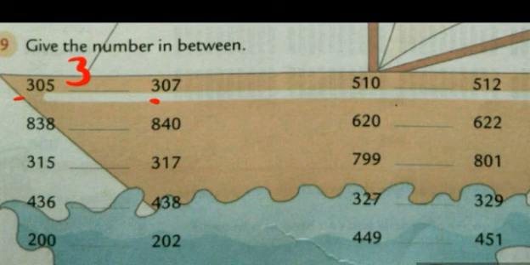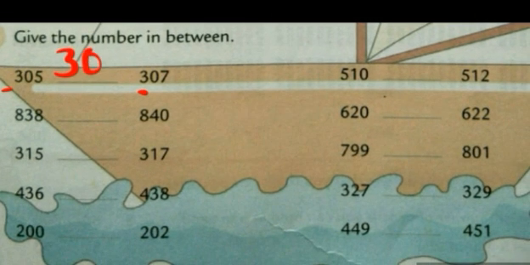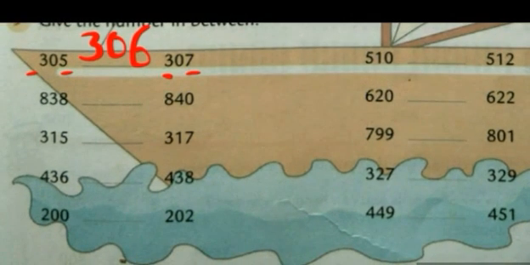In both the numbers 0 is given. Now see the ones place. Here 5, here 7. What comes between 5 and 7? Yes, 6. So the number between 305 and 307 is 306. See next. Okay, we will do this one now.